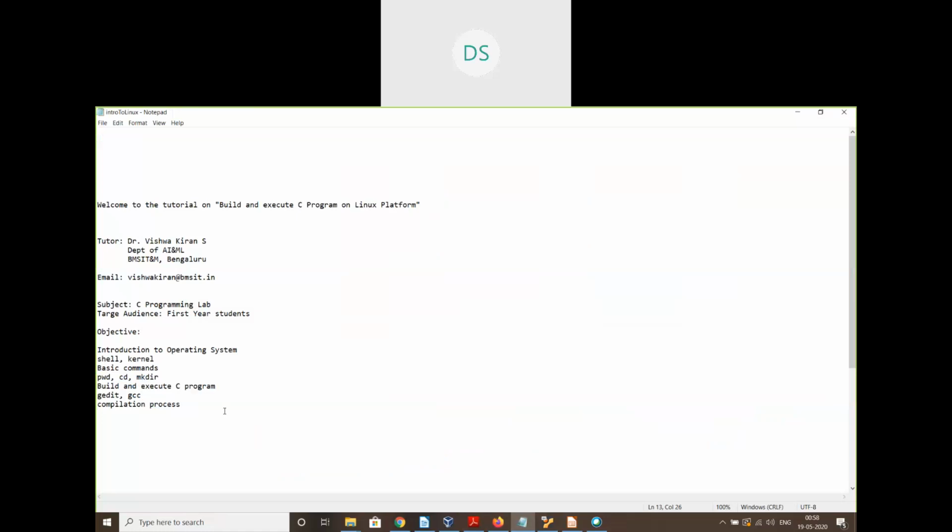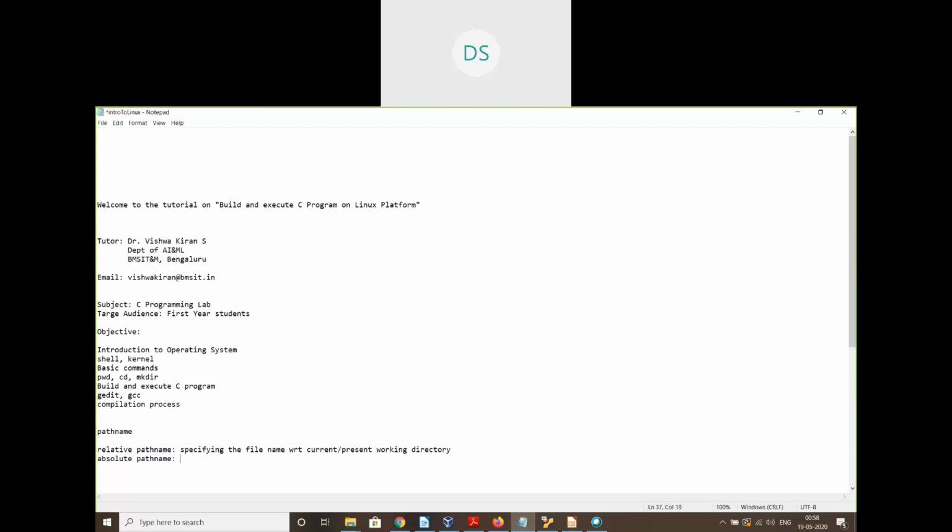Okay, let me tell you this. The address of a file is identified through something known as path name. It's of two types: relative path name and absolute path name. So what is relative path name? Specifying the file name with respect to the current or present working directory.